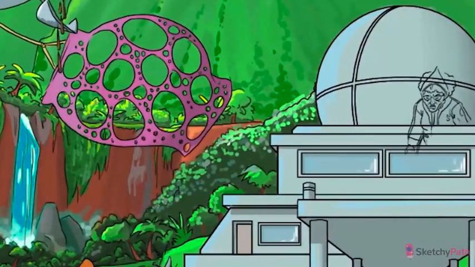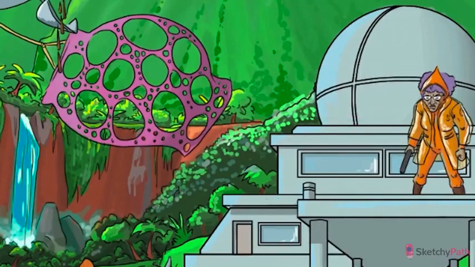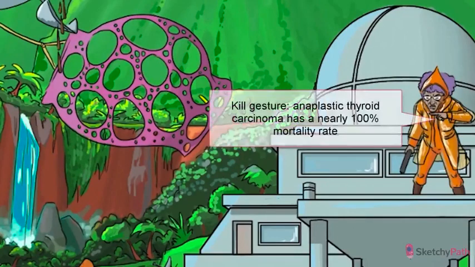All right, time for some good old-fashioned hand-to-hand combat with the big boss herself. Dr. Anaplastic, wearing, as always, her signature plastic suit. Anaplastic thyroid carcinoma occurs most often in the elderly population, at an average age of 65 years. It's by far the worst of the thyroid carcinomas, with nearly 100% mortality. Though, I've only heard of how sinister she is. She could be a nice old granny. See? She's waving. Just a friendly nope. She's giving the old kill signal.